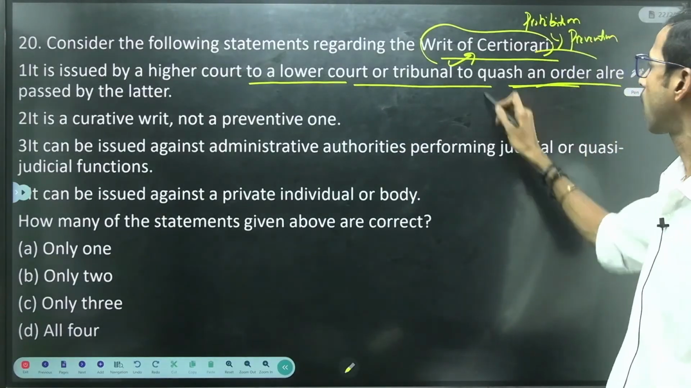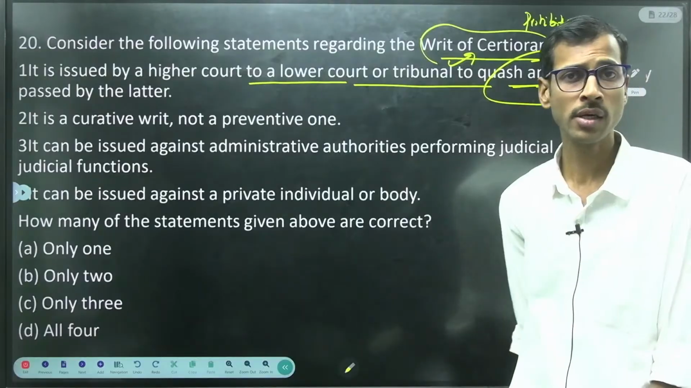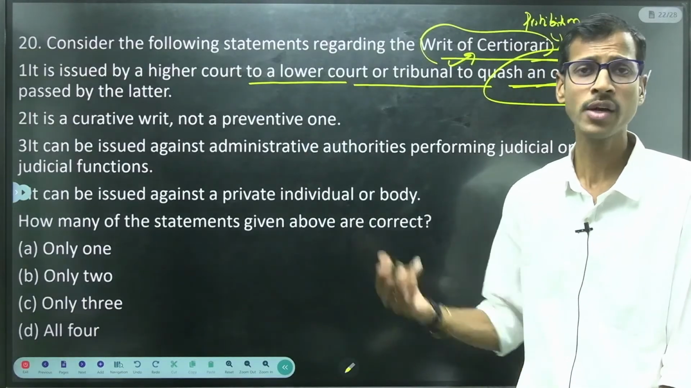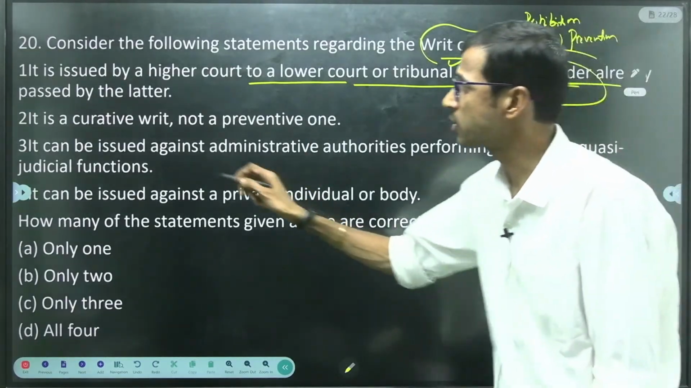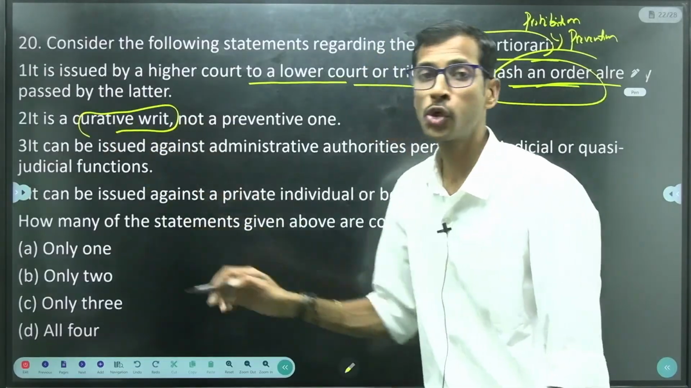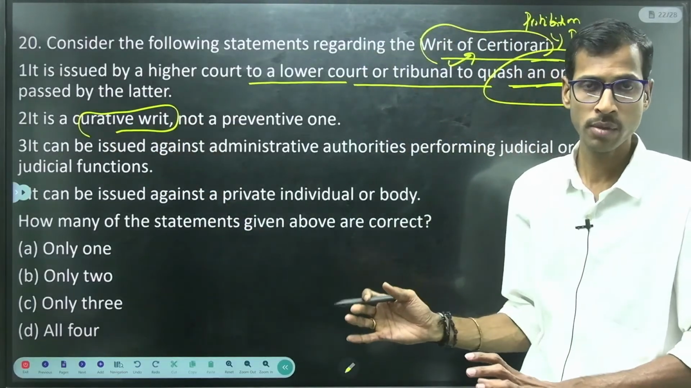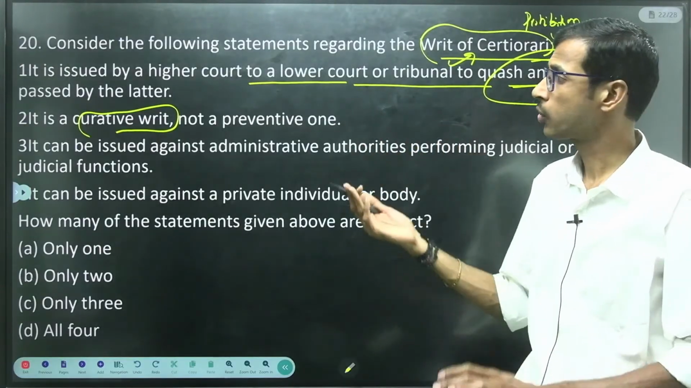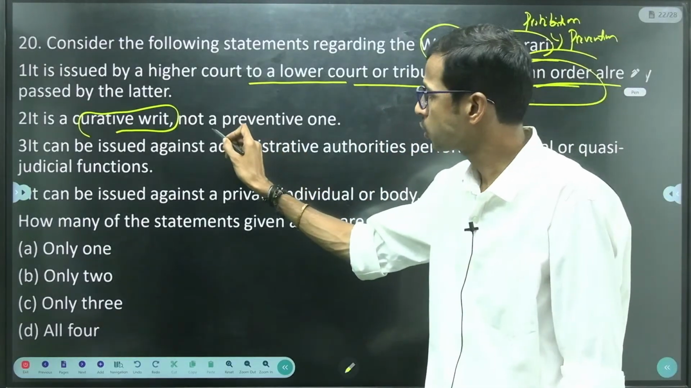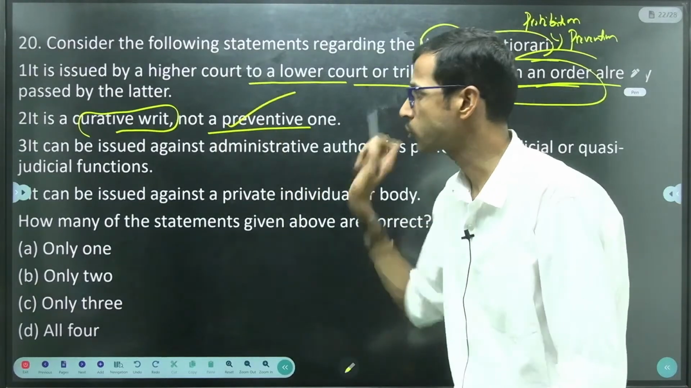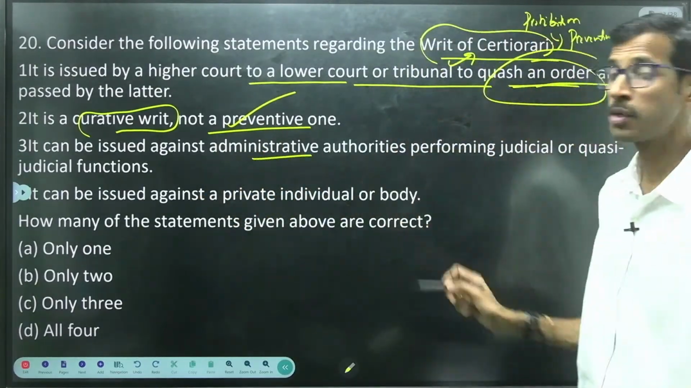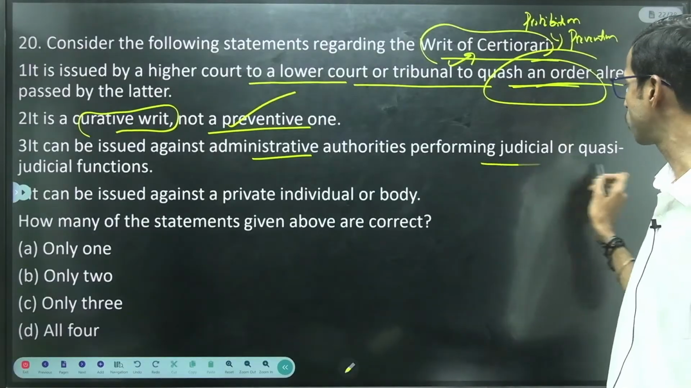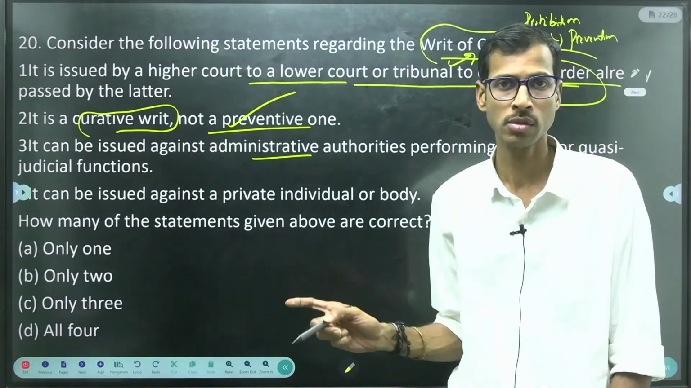So to quash an order means to completely dismiss the particular order given by lower courts or tribunals, right? So it is a curative writ. That's why it is curative, meaning curing. Prohibition is the preventive writ, but here the curative one is the writ of certiorari, not a preventive one. This is also correct. It can be issued against administrative authorities performing judicial or quasi-judicial functions, right?